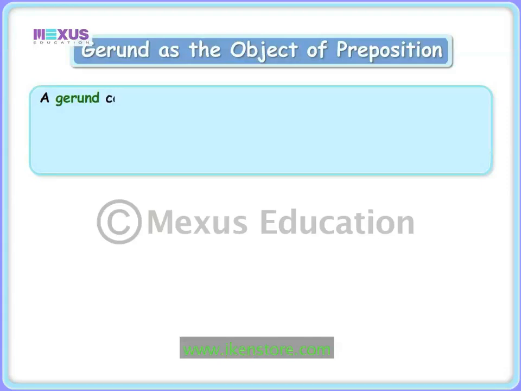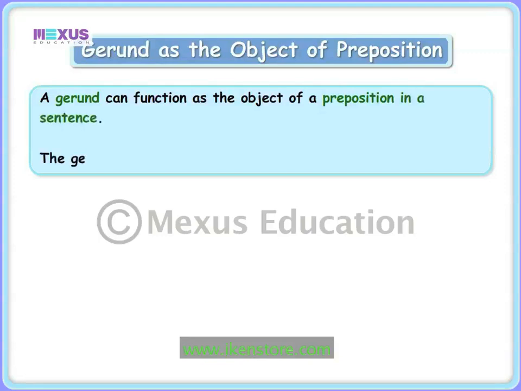A gerund can function as the object of a preposition in a sentence. The gerund is placed after the preposition. Let us see some examples.